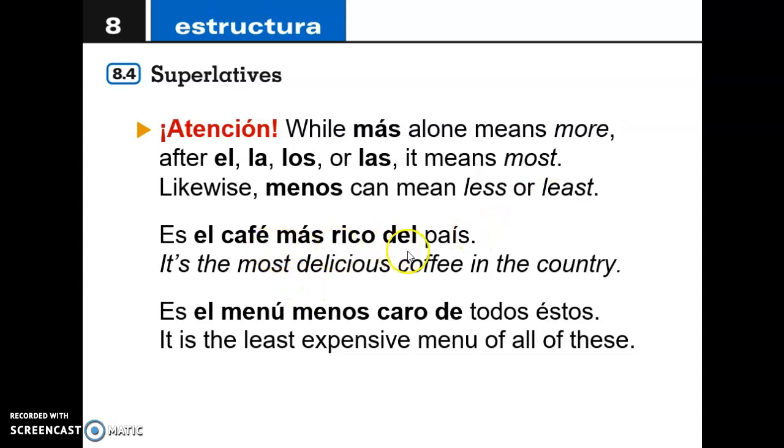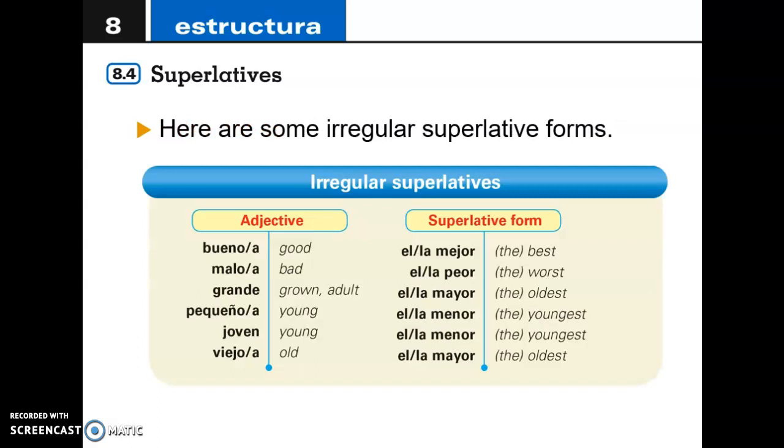We have some examples. Es el café más rico del país. It is the most delicious coffee in the country. El más, right? Just like we mentioned, el más. Over here we have el menú menos caro de todos. This is the least expensive menu of all of these. So we do have el más and over here el menos, okay? So in this case, the two of them mean either the most or the least.